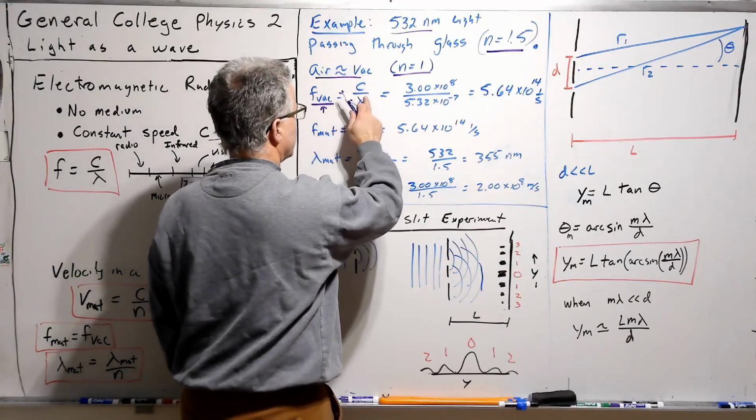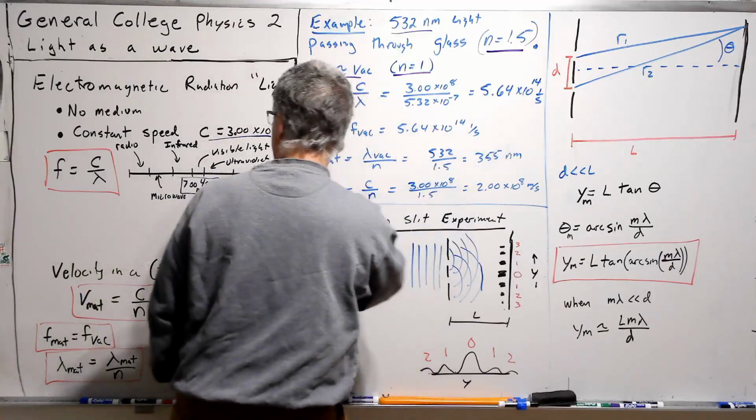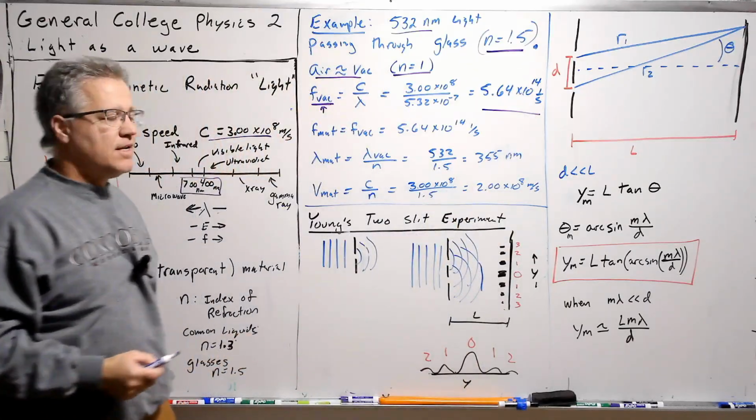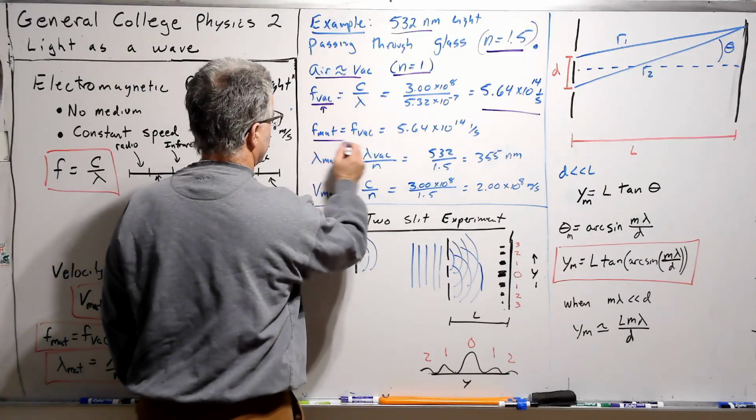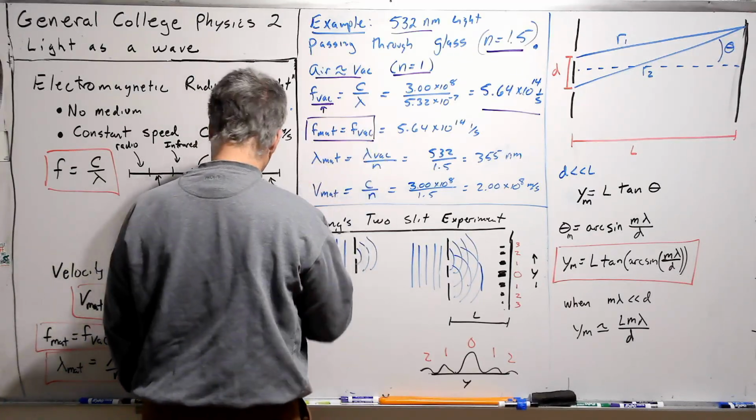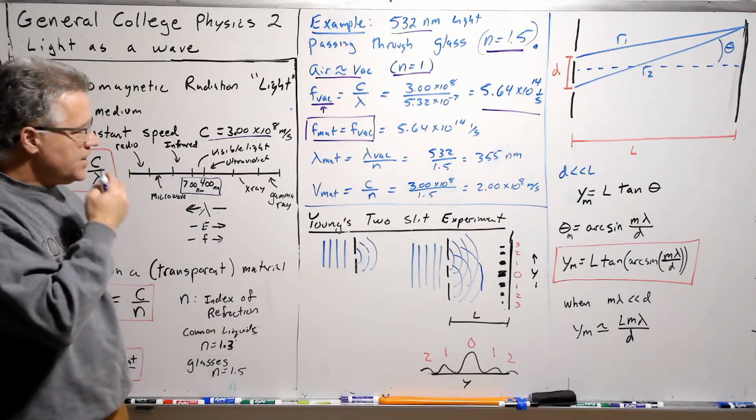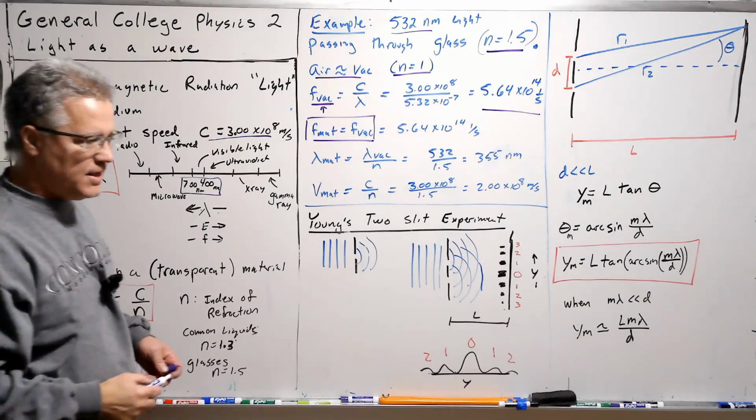Because we're in the vacuum, our speed is the speed of light. And so we can use our formula from over here to get the frequency. Now, let's get the frequency in the material. This is interesting, and I should have mentioned this down here. The frequency in the material is equal to the frequency in the vacuum.